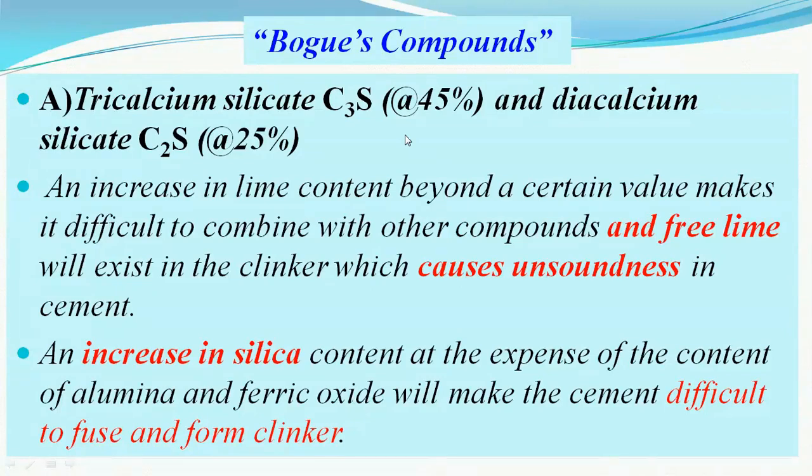As we have discussed, C3S stands for 3CaO·SiO2, where C stands for CaO and S stands for SiO2. That is, calcium oxide and silicon oxide are used for the production of cement. But 100% of the calcium oxide or 100% of the silicon oxide may not get converted into the Bogue's compounds, and certain free lime, that is calcium oxide, may exist in the produced cement, which causes unsoundness.